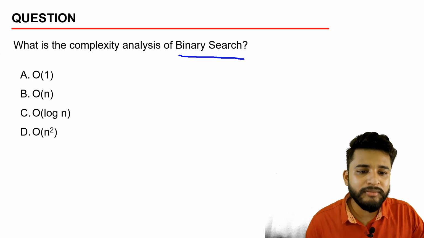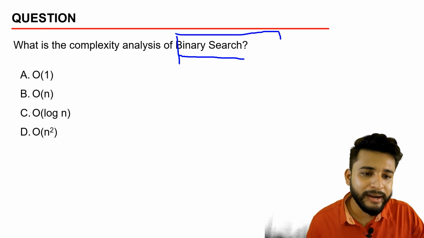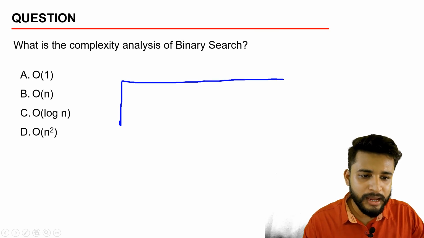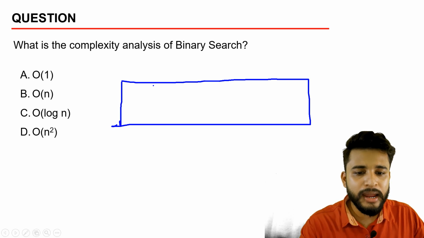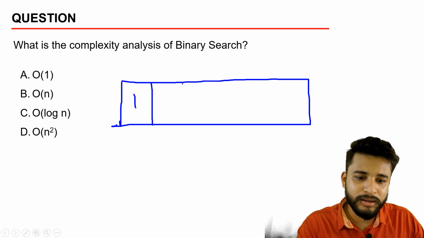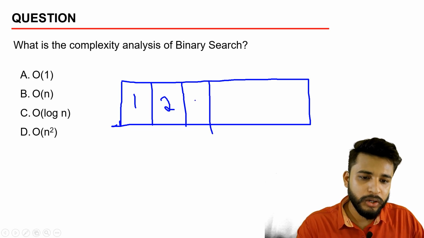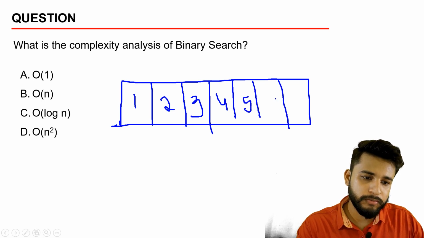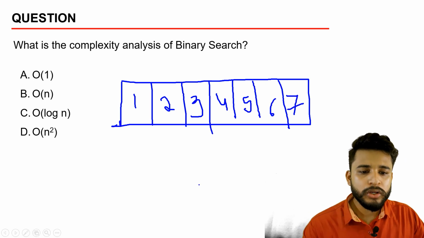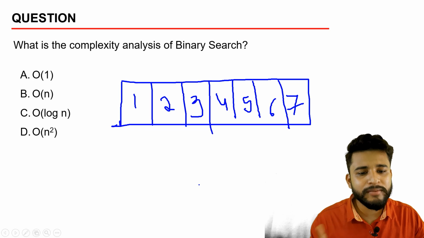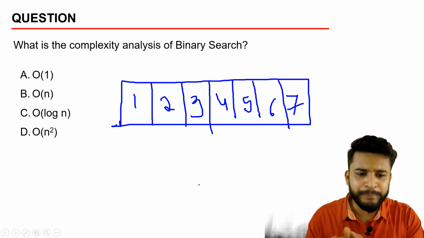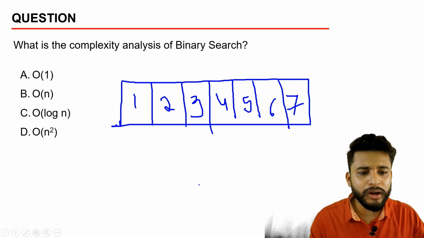And if you haven't ever heard, or if you don't know about binary search, then I will tell you what binary search is. Basically, suppose this is my array, 2 3 4 5 6 7. In this array there are 6 elements, and the major condition of binary search is that the array must be sorted. This array is sorted from smaller to bigger.